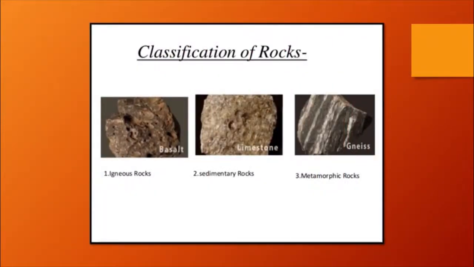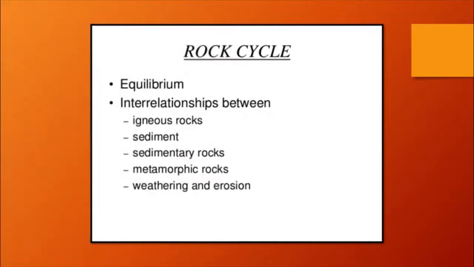Now, what is the classification of a rock? It has been subdivided into various heads. First is igneous rock, second is sedimentary rock, and then we have metamorphic rock. The igneous rock is regarded as a primary rock and it is further divided into intrusive and extrusive igneous rock. Sedimentary rock is further divided into mechanically formed, organically formed, and chemically formed rock. And metamorphic rocks are secondary rocks, altered under heat and pressure. Marble or slate is an example. So under the heat and pressure of the parent rock, metamorphic rocks are formed.